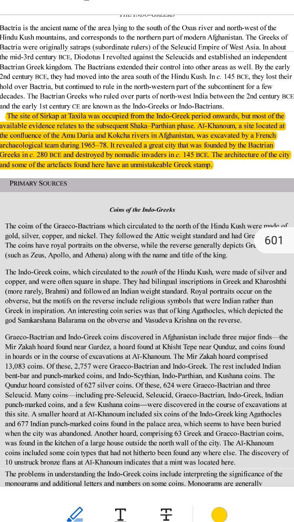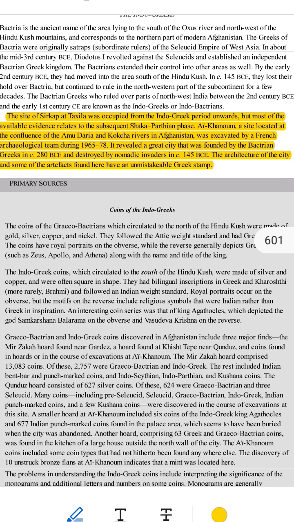Let's go step by step to explain this topic in even more detail and in the simplest way possible. What is Sirkap? 1. Sirkap is a part of an ancient city called Taxila in modern-day Pakistan. Taxila was a famous place for learning, trade and culture in ancient times. People from different countries and cultures lived there.